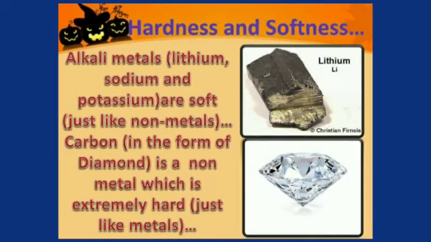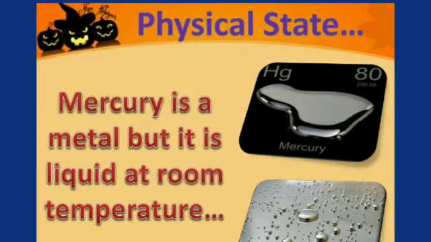Next exceptional case is in the form of hardness and softness. Just like non-metals, sodium and potassium are very soft and they can be cut easily. And just like metals, carbon, which is a non-metal, is very hard in the form of diamond. If we drop it, it cannot be broken. Next, the physical state. We know that all metals are solid at room temperature, but only mercury is a metal which is liquid at room temperature.